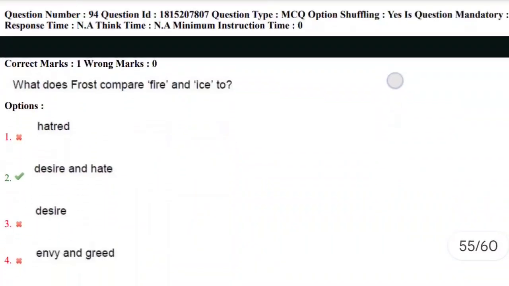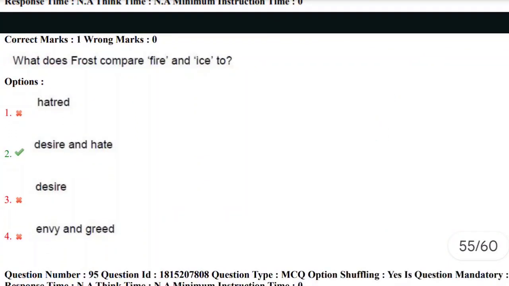Let's move towards the 94th question. What does Frost compare fire and ice to? Yes, again we got this question in the previous year paper. Again it is repeated here. What does Frost compare fire and ice to? Yes, Robert Frost compared fire with desire and ice with hate. So the correct answer here is the second option, fire and ice, desire and hate.